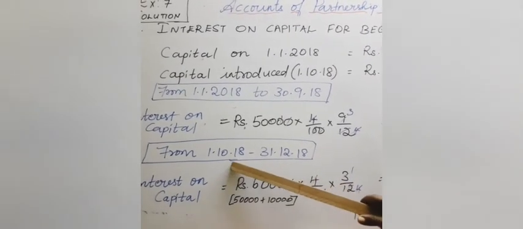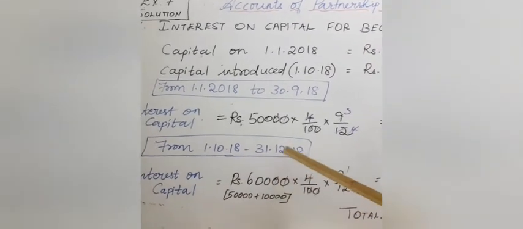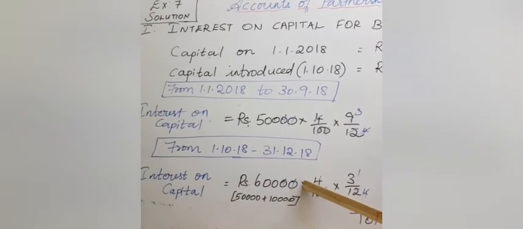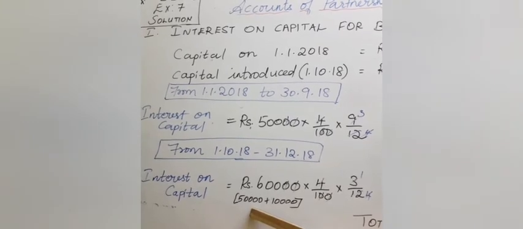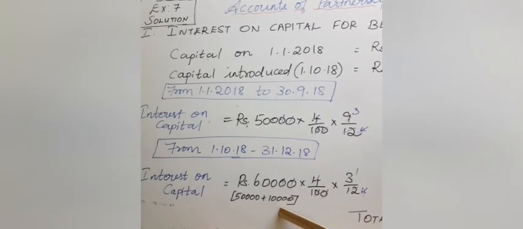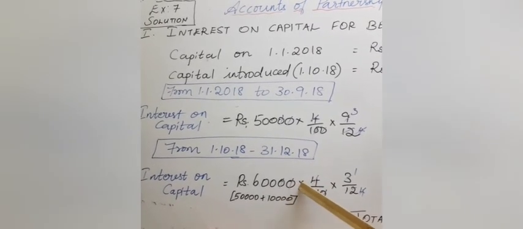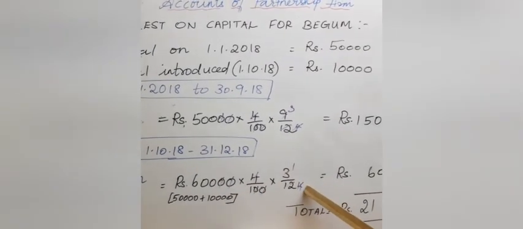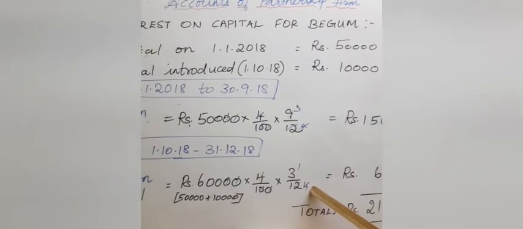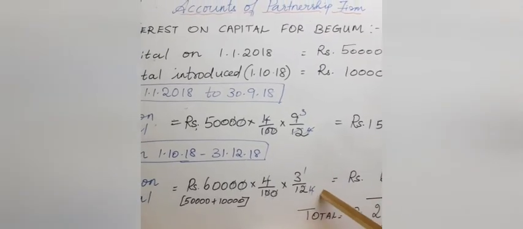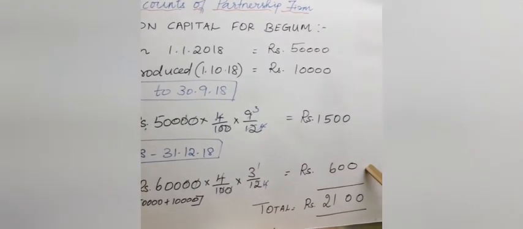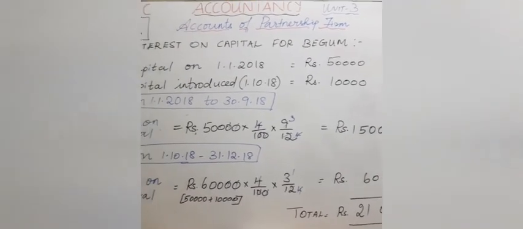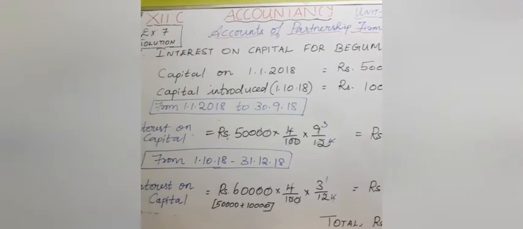So October, November, December, 3 months period here. What will be the amount? You must be careful in calculating the amount. Old amount 50,000 plus additional capital 10,000 will give you 60,000. On the 60,000, 4% rate, how many months? That is 3 months. I have done the calculation here. You get an amount of 600. Therefore, for Begum, the total interest is 2,100.